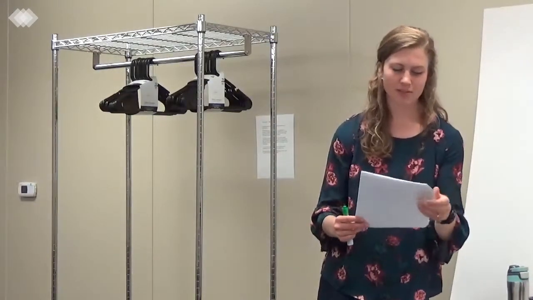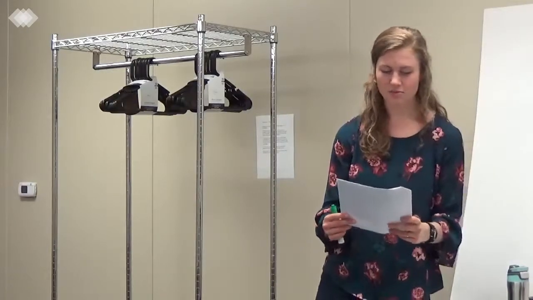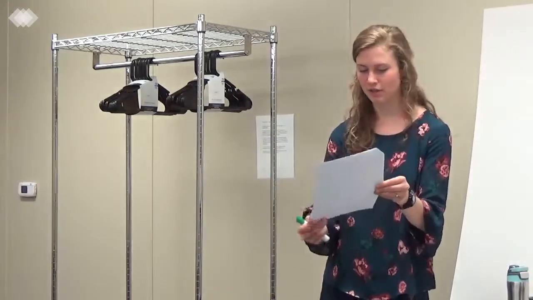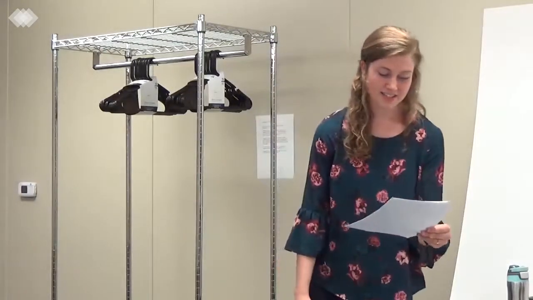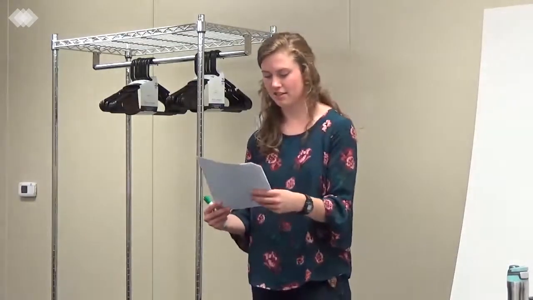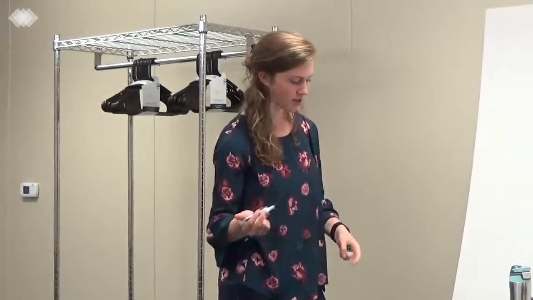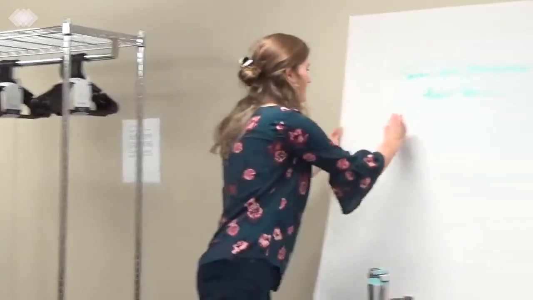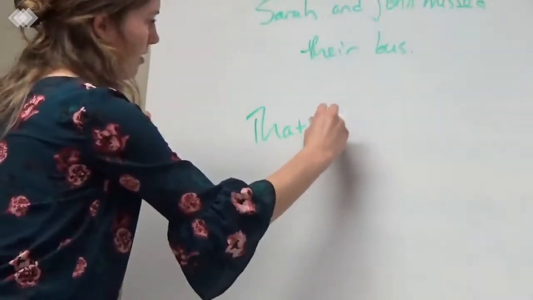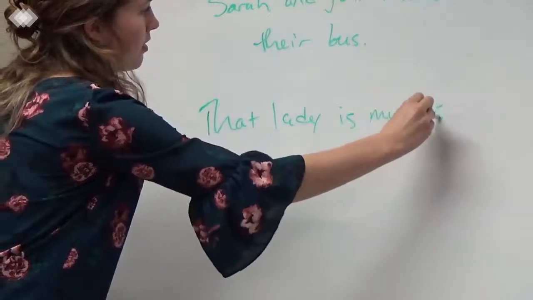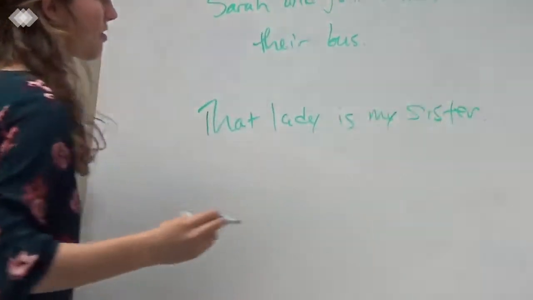All right, so nominative pronouns function as either the subject or predicate nominative in a sentence. Now the predicate nominative, if you look at section B on this page, is the same as the subject of the sentence. That sounds kind of vague until you look at it up close. So if we write the example, that lady is my sister.